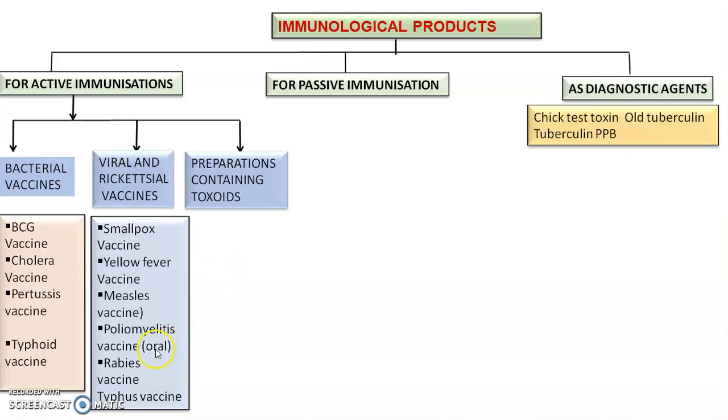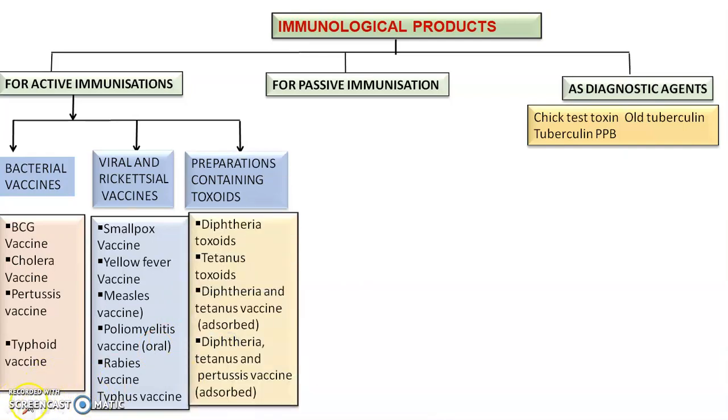Then the preparations containing toxoids: diphtheria toxoid, tetanus toxoid, diphtheria and tetanus vaccine in absorbed form, and diphtheria, tetanus and pertussis vaccine, which is available in absorbed form. These are the three types of active immunization: bacterial vaccine, viral and rickettsial vaccine, and preparations containing toxoids.